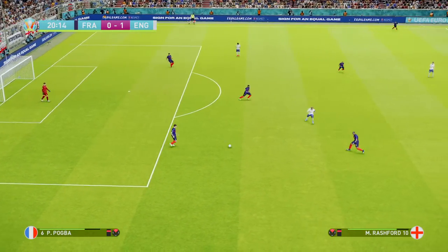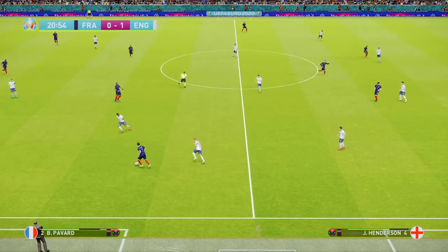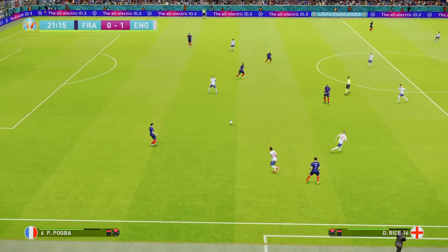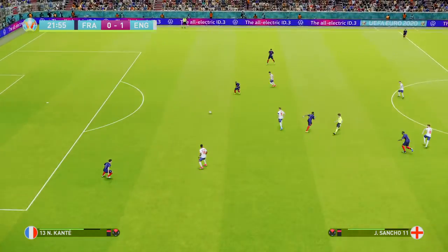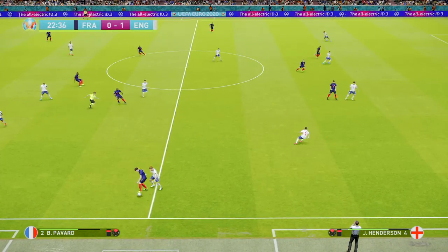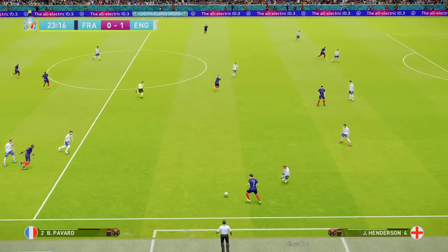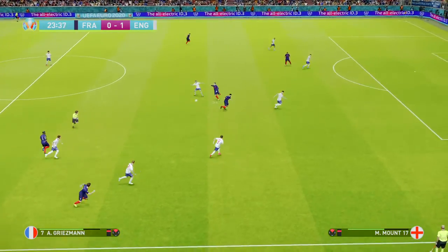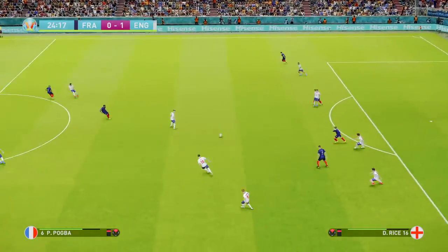Long play at the back for France. Can they weather the storm and create something themselves? Pogba forced to go back again to Longley. N'Golo Kante at the back finds Pogba again. Nice ball to Pavard. England champing at the bit here, nibbling at France's heels whenever they're in possession. Not literally, that would be unfair.